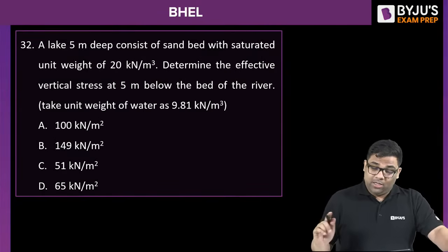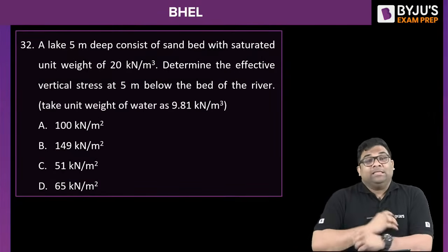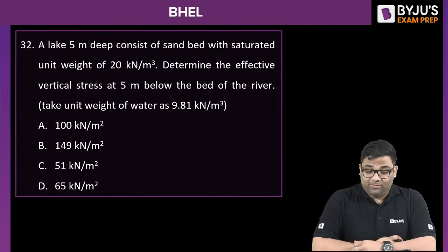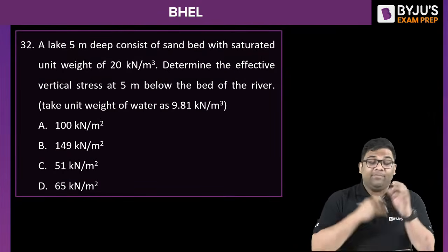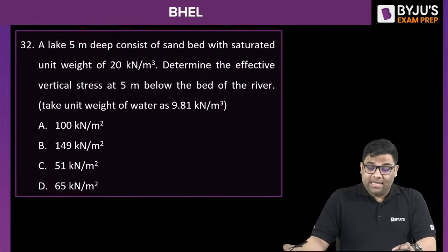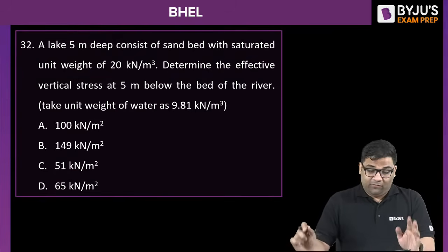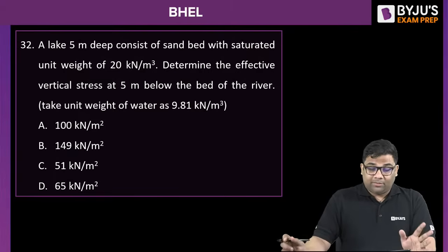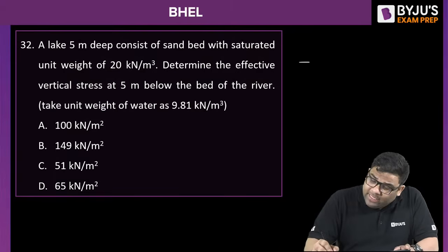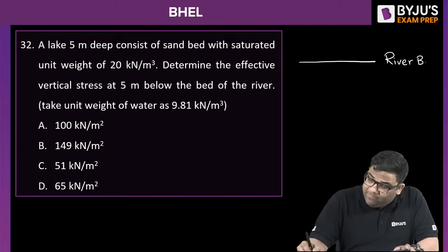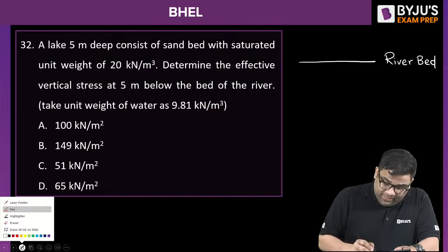Next question. Some questions on the vertical stress. Determine the effective vertical stress at 5 meters below the bed of a river. If you have a river bed, that means the water table is above it.